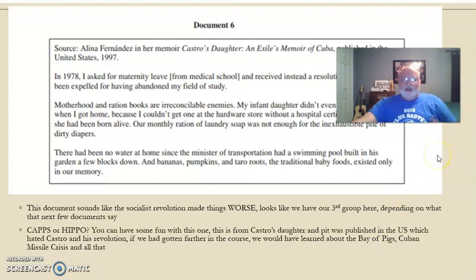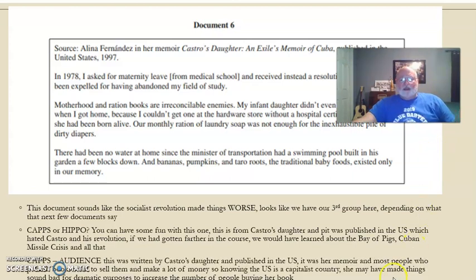All right, and for CAPS for HIPPO, oh, you could have a lot of fun with this one. Obviously, we haven't learned about the Bay of Pigs or the Cuban Missile Crisis and all that, but some of you know about those topics anyway. But the deal is, she published this in the United States, which means she left her father's country and came here and was very critical. And so I've got that for point of view.